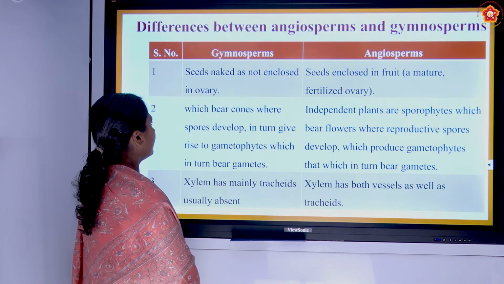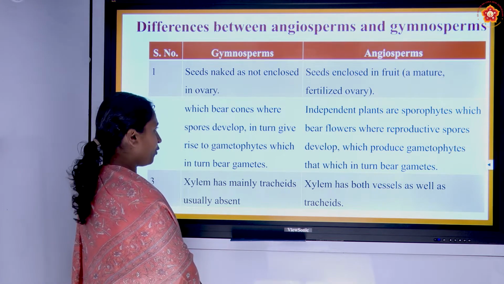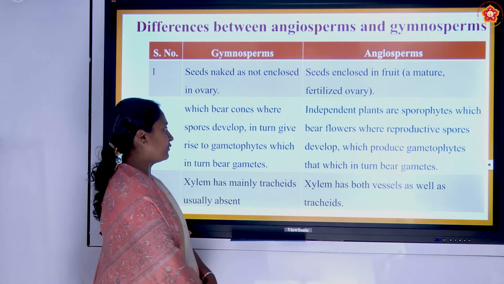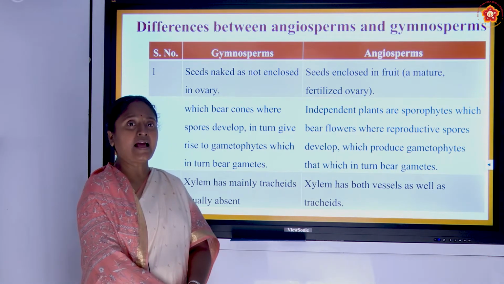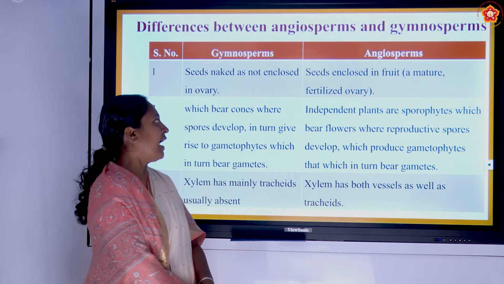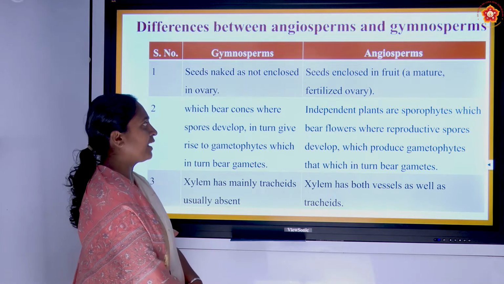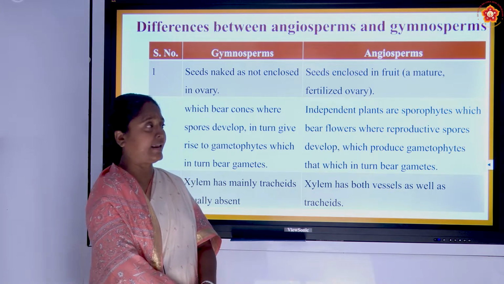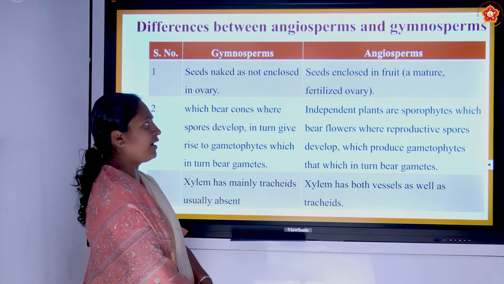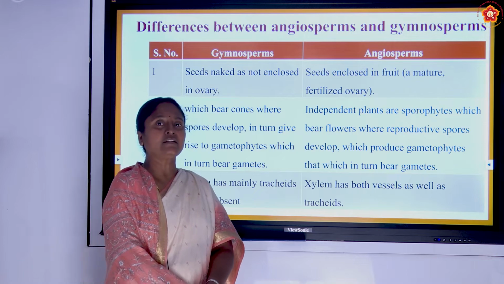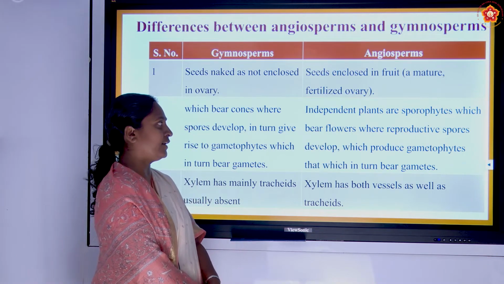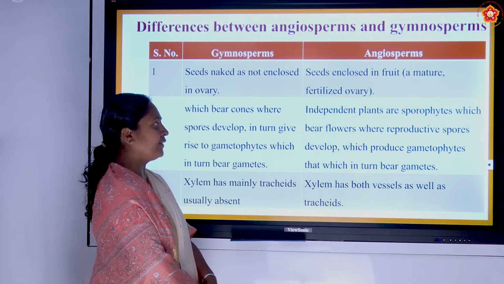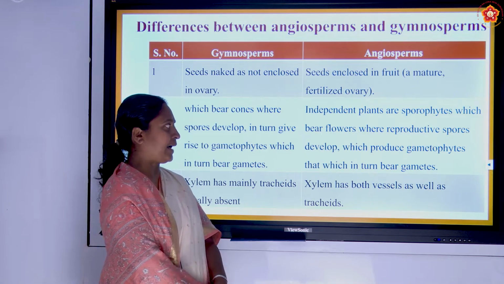And the cones have the spores, which in turn give rise to the gametophyte, which bears the gametes. In the case of angiosperms, the plant is independent, and they have flowers. The flowers have the reproductive spores which are developed, and the gametophytes, when bearing gametes,